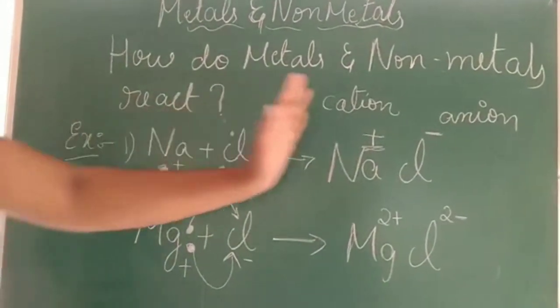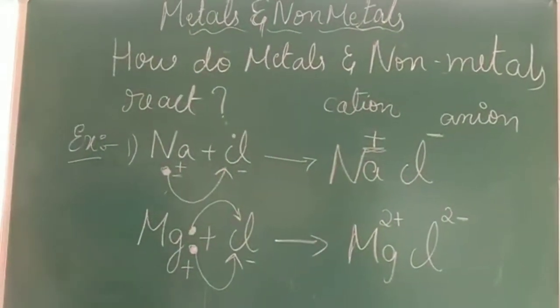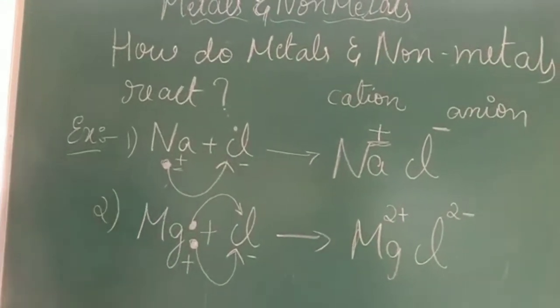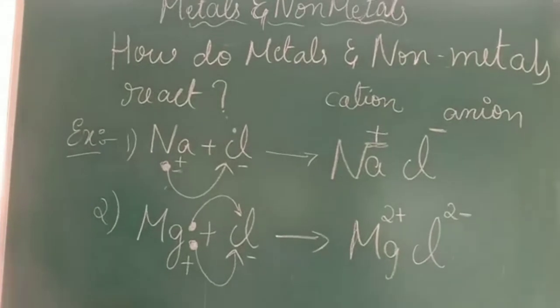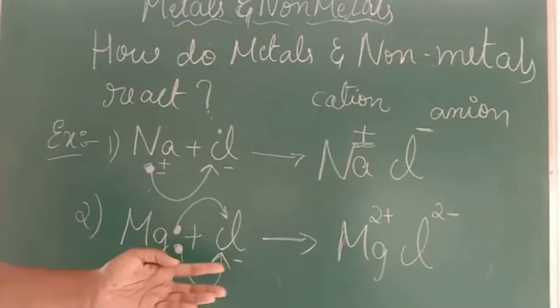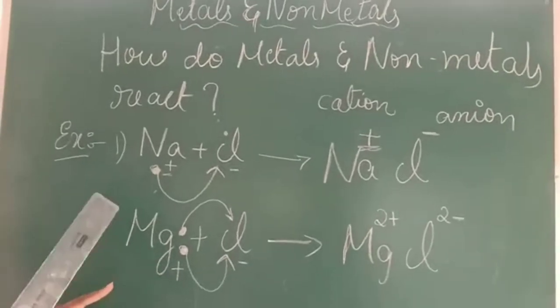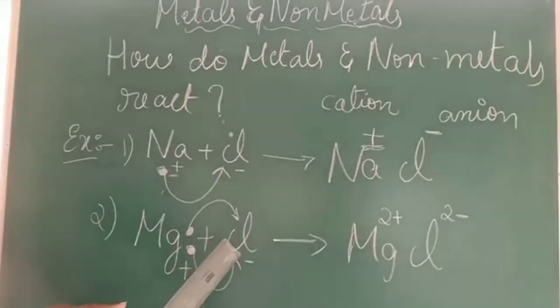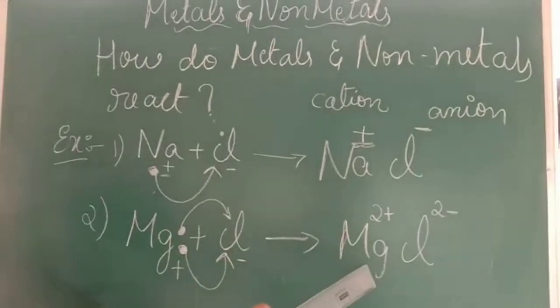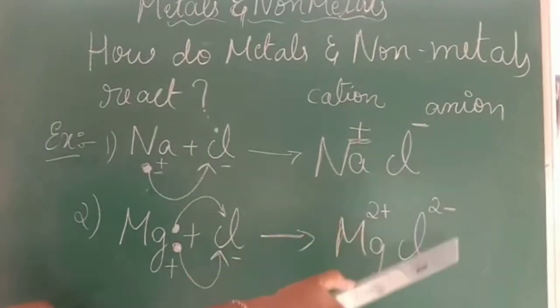So this is the first example's explanation. Now come to the second one. Here I am taking again two elements: magnesium and chlorine. Mg stands for magnesium, Cl stands for chlorine. When you react magnesium and chlorine, you will obtain the product magnesium chloride.